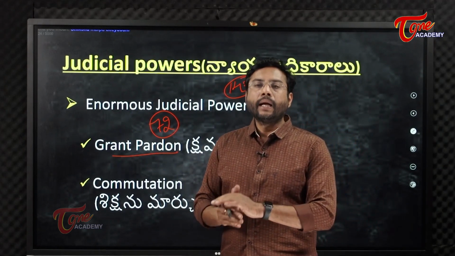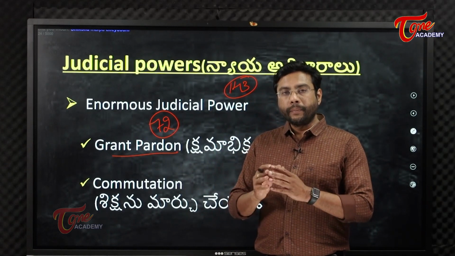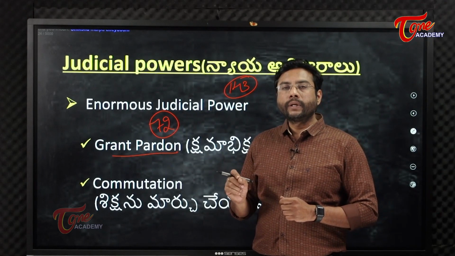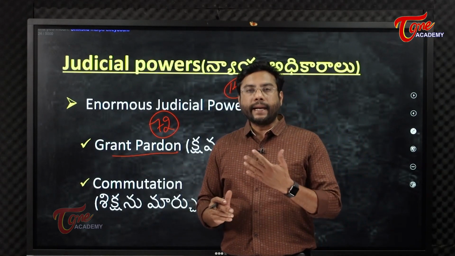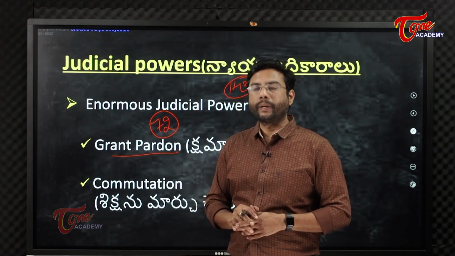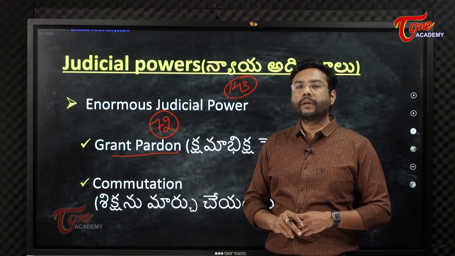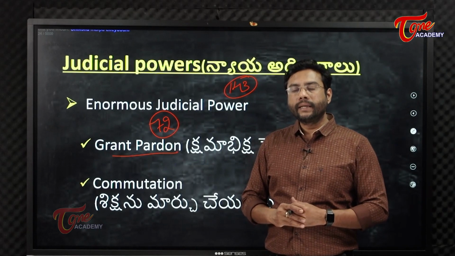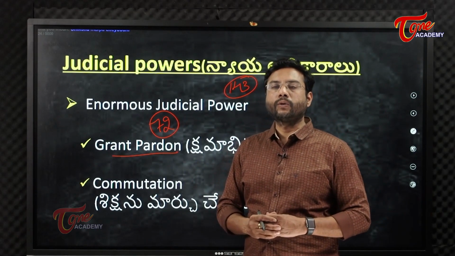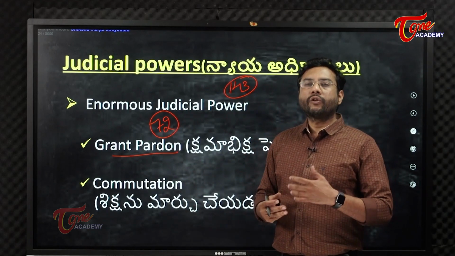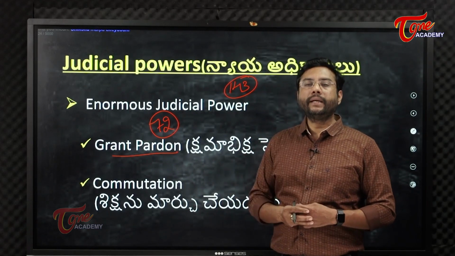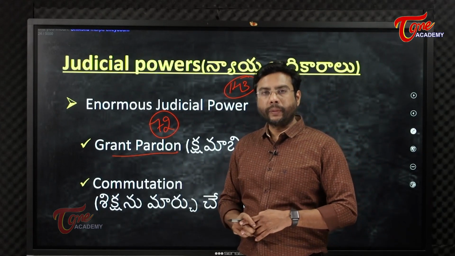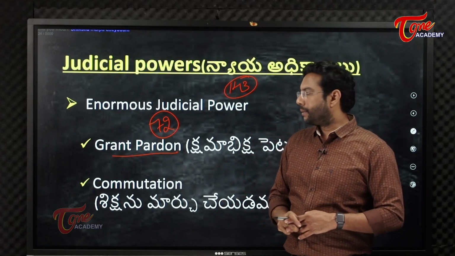సో ఇక్కడ ఏంటంటే సుప్రీం కోర్ట్ కొన్ని సందర్భాల్లో ఒకవేళ మిస్టేక్స్ జరిగితే, we have a chance, there is a possibility that the President would take a different view and could grant pardon to the person who got convicted by the Supreme Court. So when we say pardoning power, the person cannot go directly to the president, ki direct ga person approach ayye paristhiti undadu. Again there is a process, malli council of ministers recommendation meedane ivanni cheyali. The president will not act on his own. So on the recommendation of the council of ministers, the president would generally grant pardon.